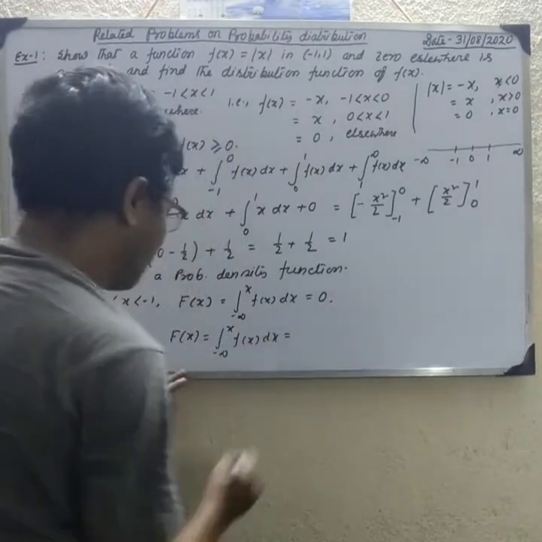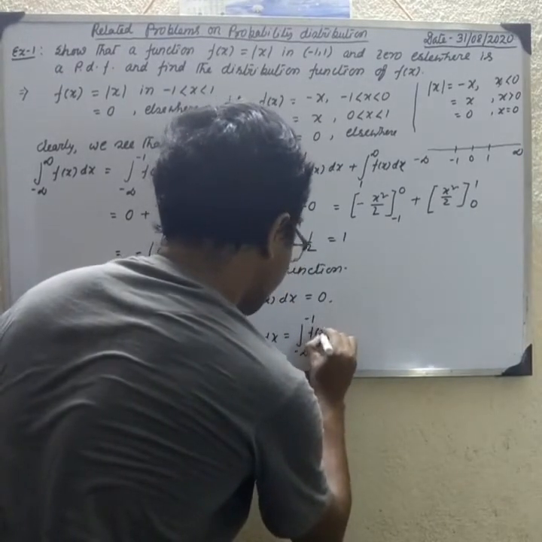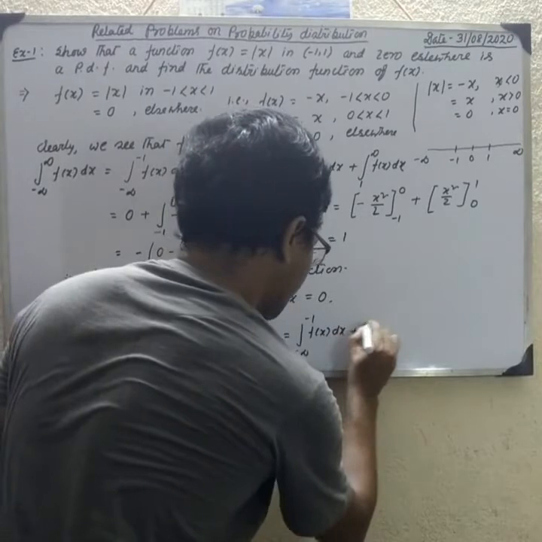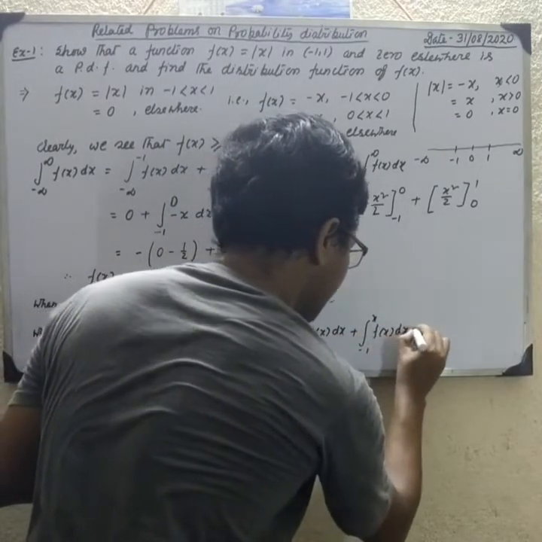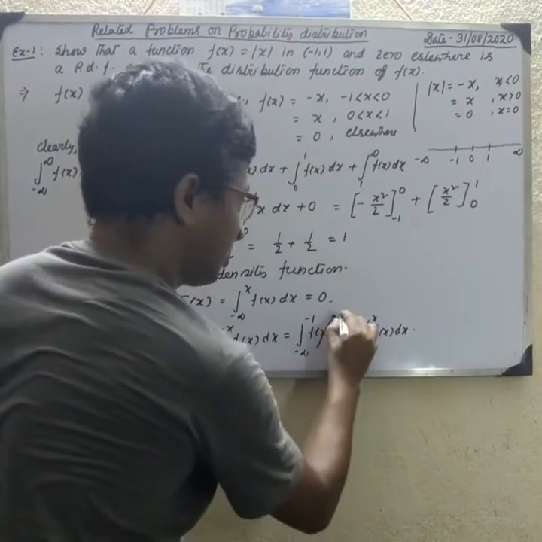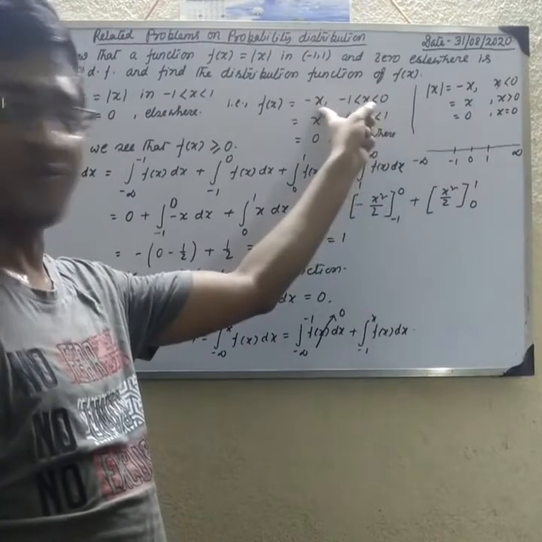We write this equal to the integral from minus infinity to minus 1 of f(x) dx plus the integral from minus 1 to x of f(x) dx. This value is 0, and from minus 1 to x, what is the f(x) value? Minus x.